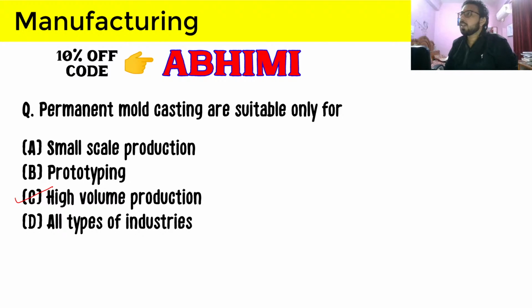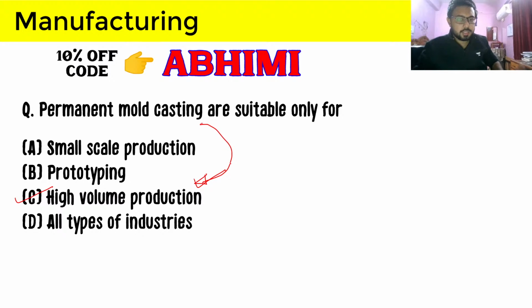And permanent mold casting involves die casting, hot chamber die casting, cold chamber die casting, and centrifugal casting is also its type. So in that process, it is very much a trait of permanent mold casting that high volume production is necessary. If you are not doing that for high volume production, then it is not that suitable or economical. So just remember this little point, that permanent mold casting means high volume production. This is the thing that you have to remember for your GATE examination.